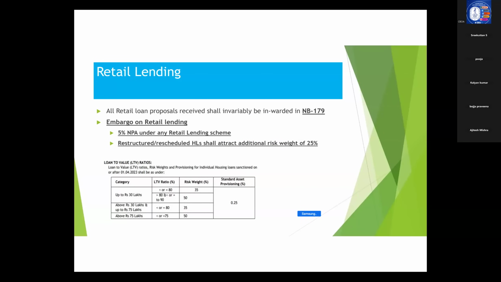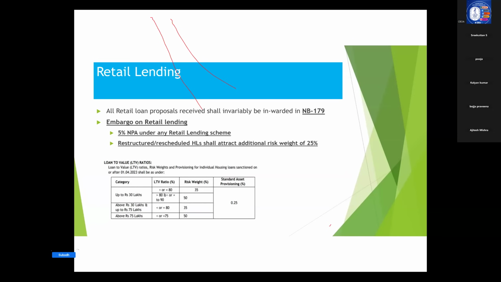Now, coming to the next topic, that is the restructured, rescheduled risk weight. What do you mean by risk weight? Risk weight is essentially that our bank is required to keep a particular percentage of capital for every advance. In the case of retail lending, the risk weight is uniformly 75%.